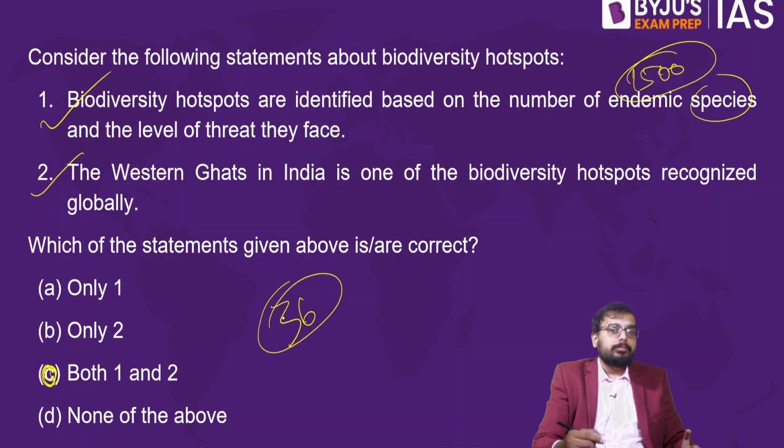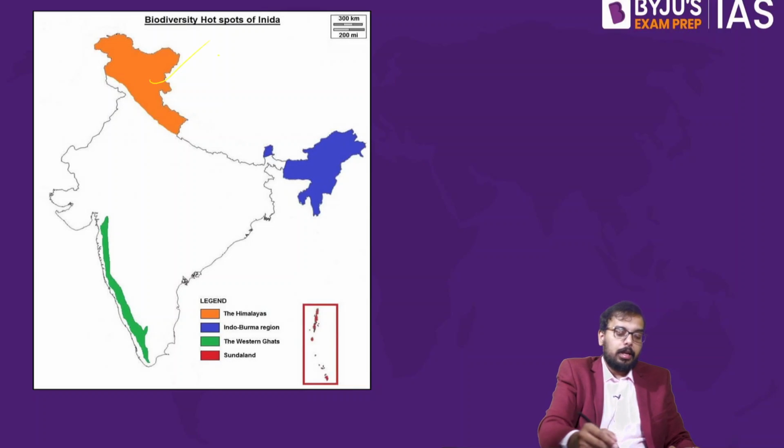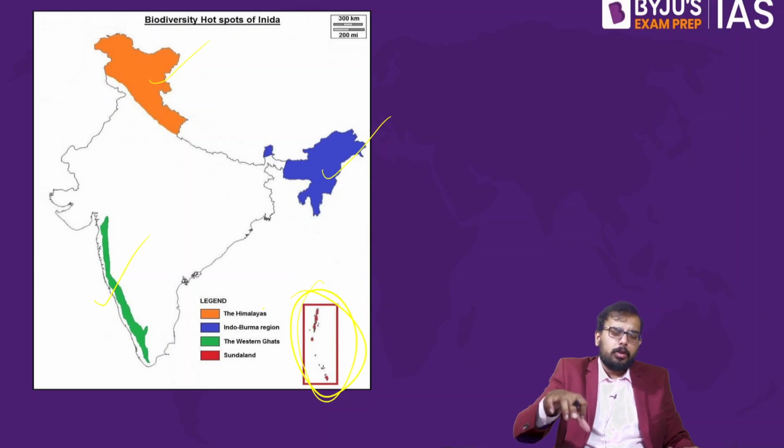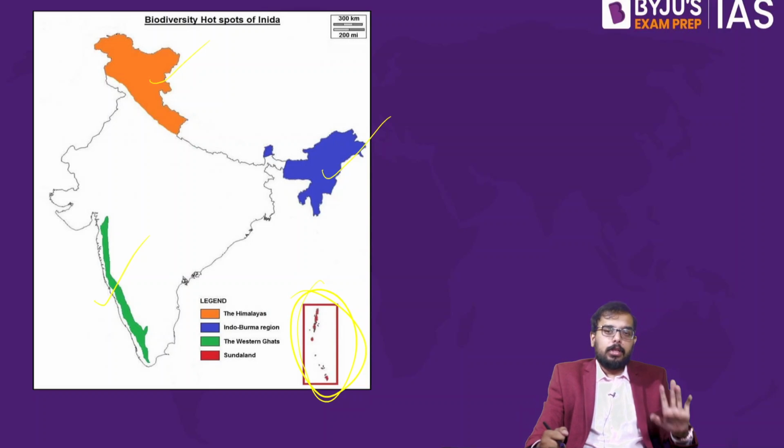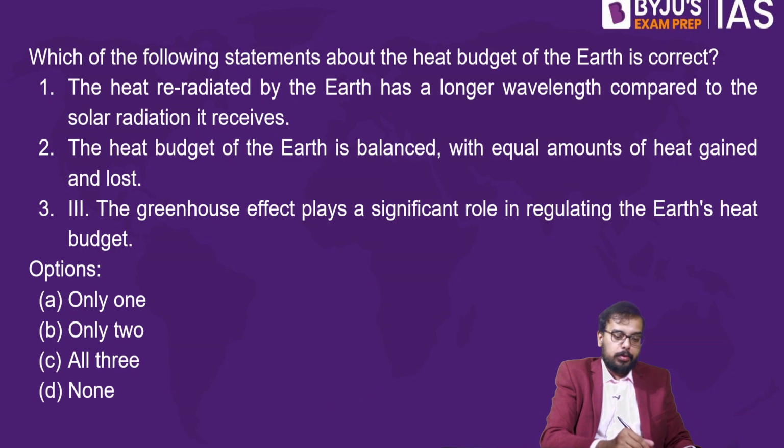But what about in India? How many biodiversity hotspots are there? There are 4 biodiversity hotspots in India. That is your Himalayan region, your Indo-Burma region, and this is your Western Ghats. The question was based on this one. And the next one, the Andaman and Nicobar part, we call it Sundaland. So there are 4 biodiversity hotspots in India. Fine. Okay, then we'll go to the next one.